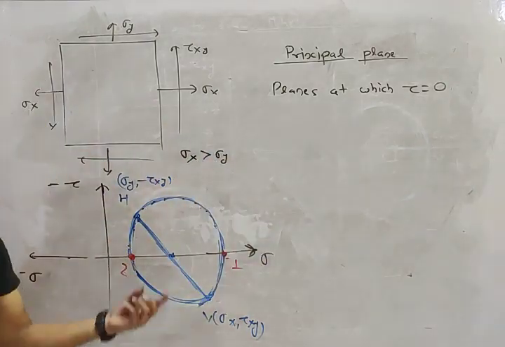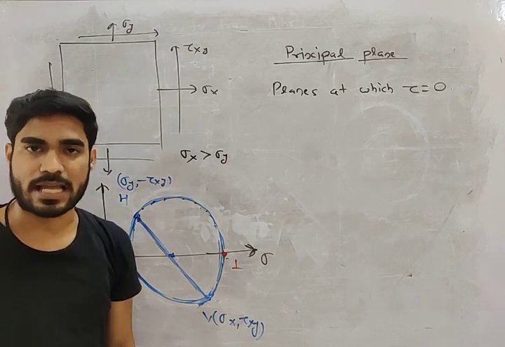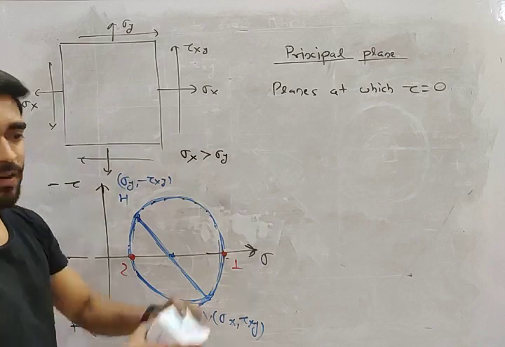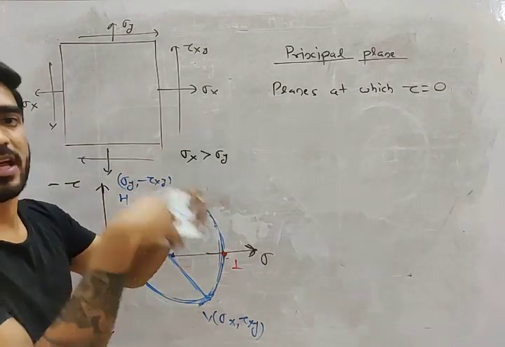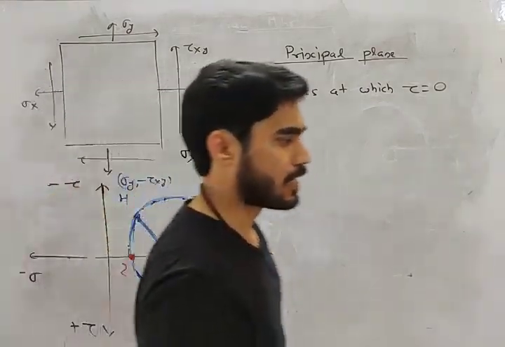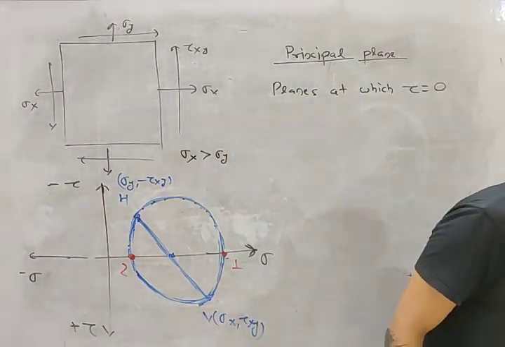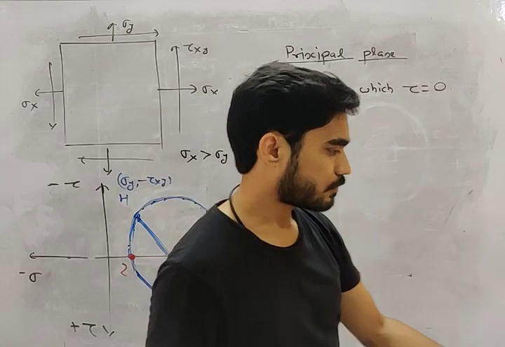So how many principal planes are there? 3 principal planes. 2 you can see here, and the third one is which one? The XY plane, where all the stresses are 0. On this XY plane all the stresses are 0. All right, my friend.